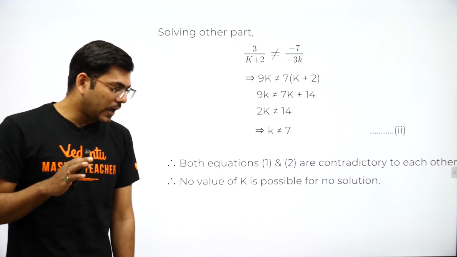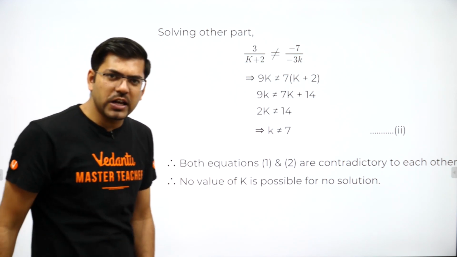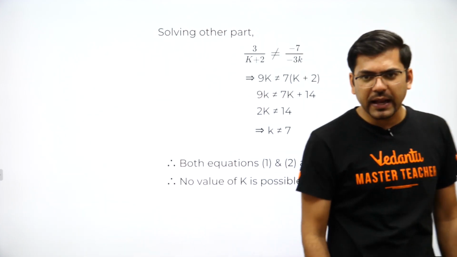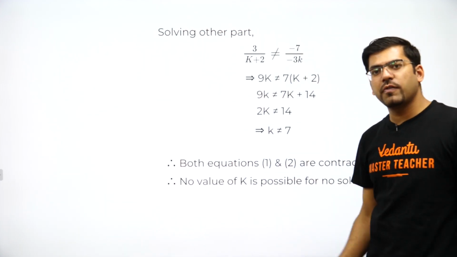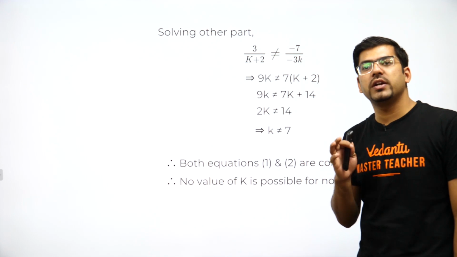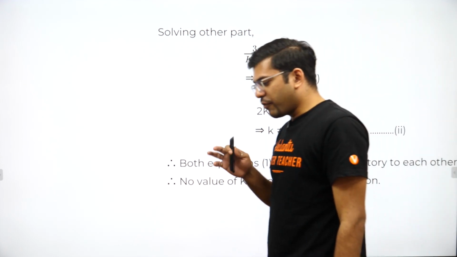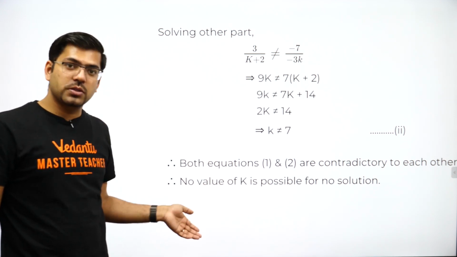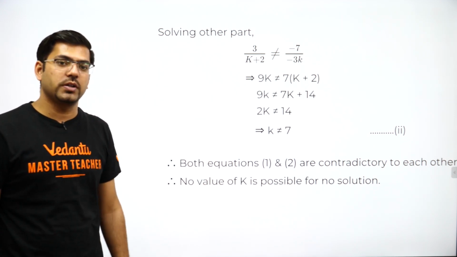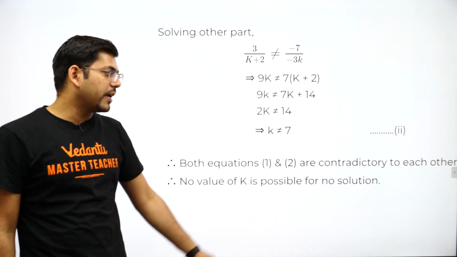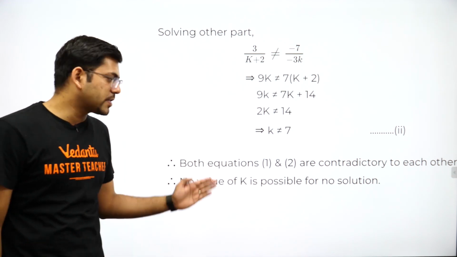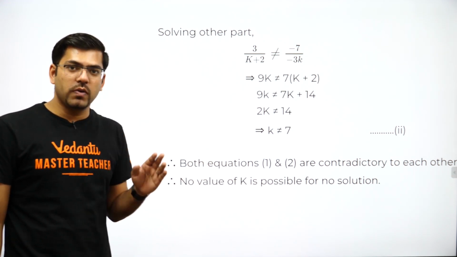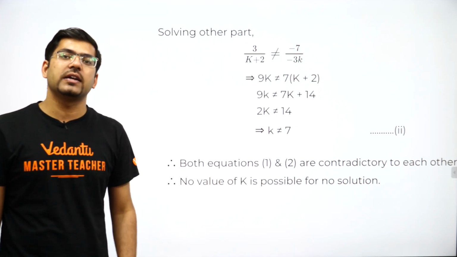Am I clear? I am saying there is no such value of k which, when put here, would make this system of linear equations give us the no solution condition. Meaning there would be no value of k for which the solution of the equations would be no solution. So no value of k is possible for no solution, and this would be the final answer. So always solve all the conditions that are there.